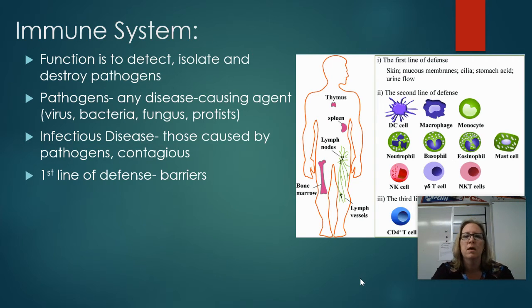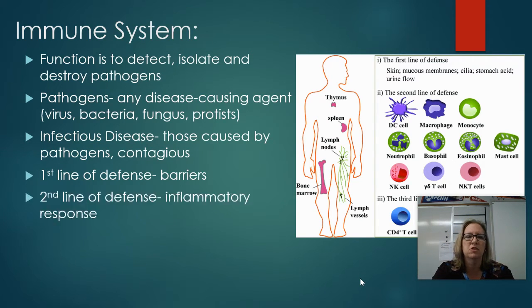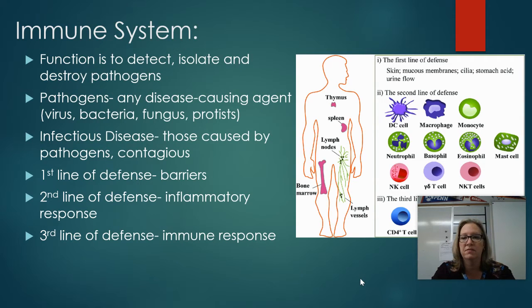Okay. In this section, we're going to talk about these three lines of defense, and it doesn't necessarily have to be in this order. Although our first line of defense is definitely our barriers. We're going to talk about that a little bit more, but the germs have to get to us from the outside, and so our body has some somewhat non-specific immediate defenses.